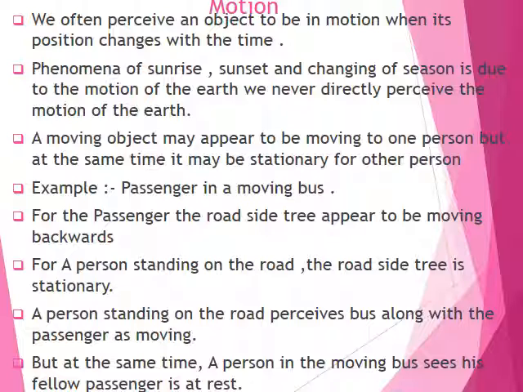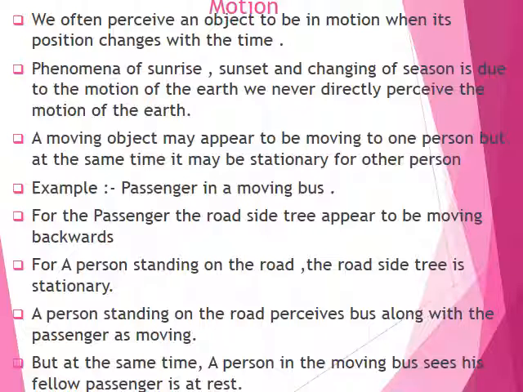A person standing on the road sees that the roadside tree is stationary. So from the point of view of the passenger in the moving bus, the roadside tree is moving, but at the same place and same time, a person standing on the road can observe that the roadside tree is not moving. It is at rest. It is stationary. So at a time, one observer may see an object moving, but at the same time it may be stationary for some other person.